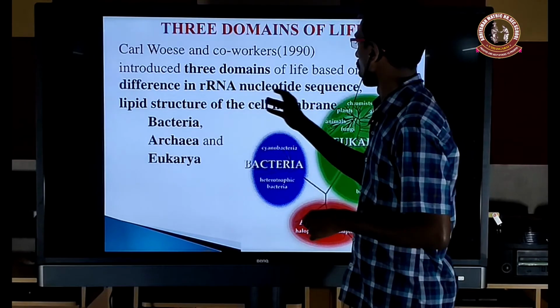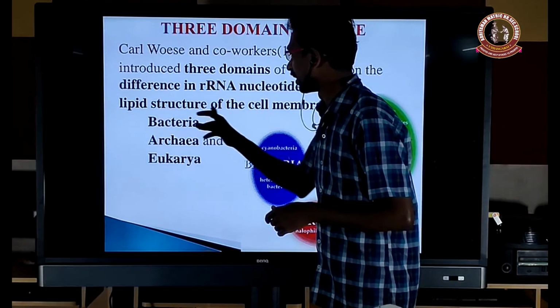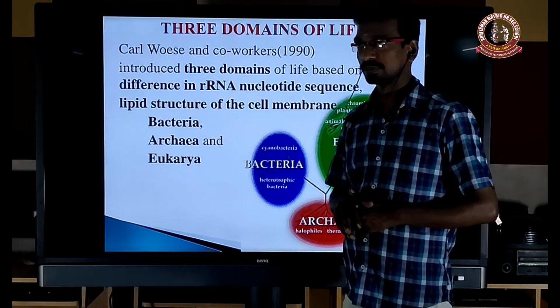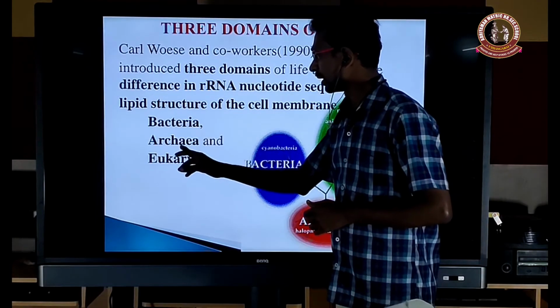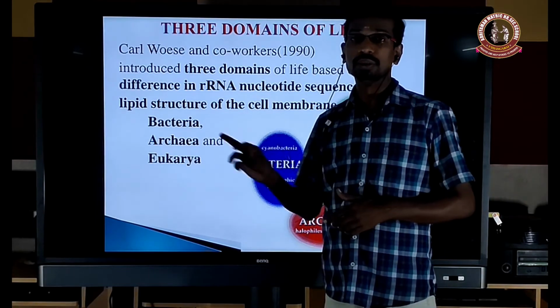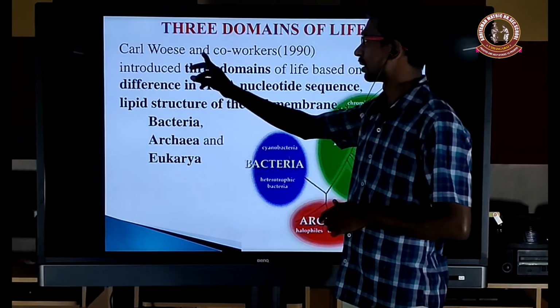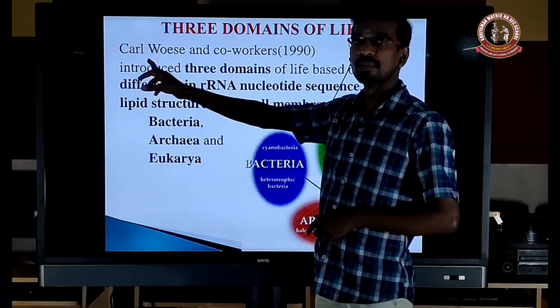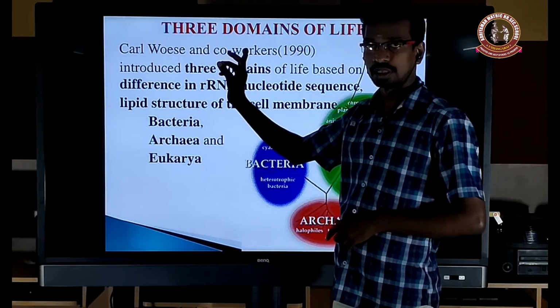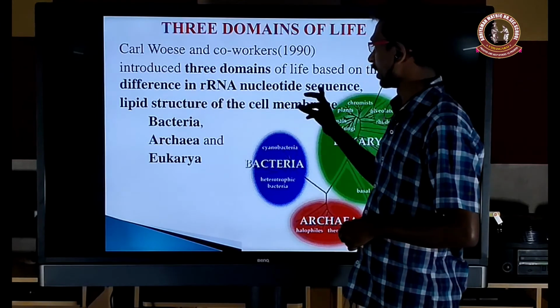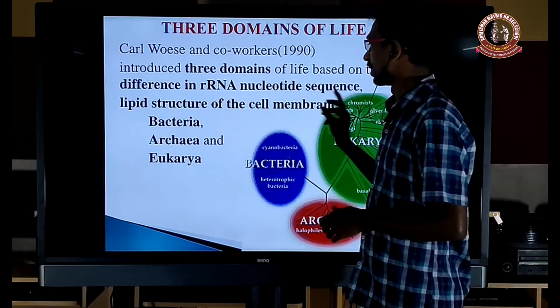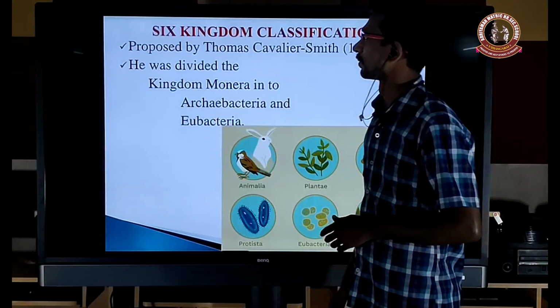So the rRNA nucleotide sequence and the lipid structure of the cell membrane. So what are the three domains? Bacteria, Archaea and Eukarya or Eukaryota, given by Carl Woese and co-workers based on the rRNA nucleotide sequence and lipid structure of the cell membrane.